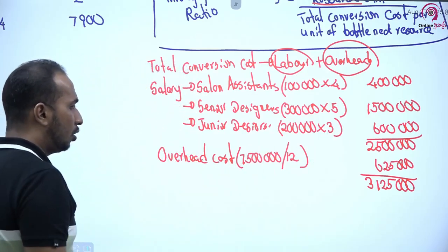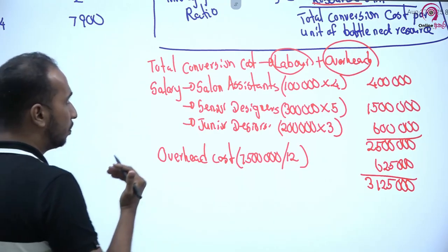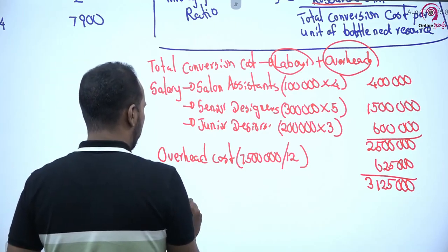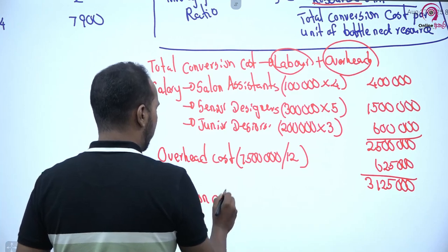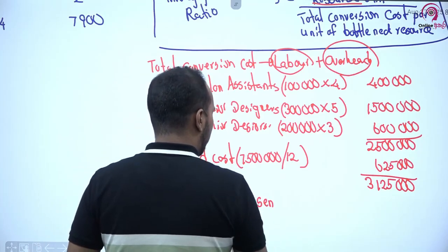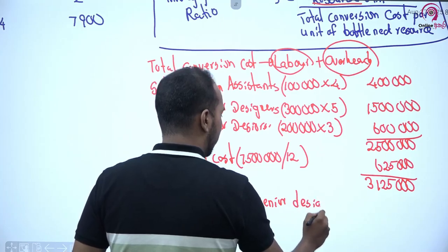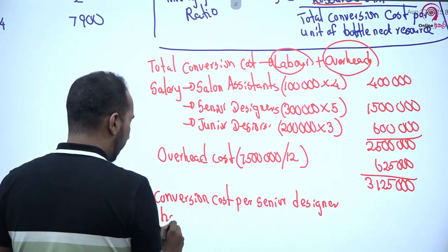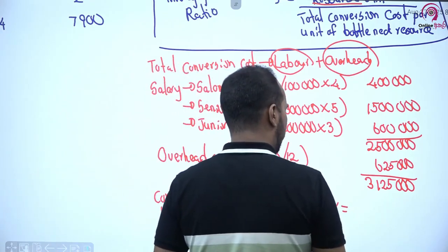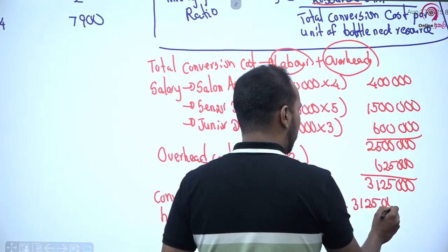But our intention is not to calculate total conversion cost, but to calculate the conversion cost per bottleneck resource. Now you can calculate conversion cost per, in this case our bottleneck resource is senior designer time, conversion cost per senior designer hour. දැන් හැම වෙලේම ළමයි bottleneck එක කියන්නේ මේ question එකේ senior designer. senior designer hour එකට conversion cost එක කොච්චරද? 3.1 million, sorry, 3,125,000 is my total conversion cost.